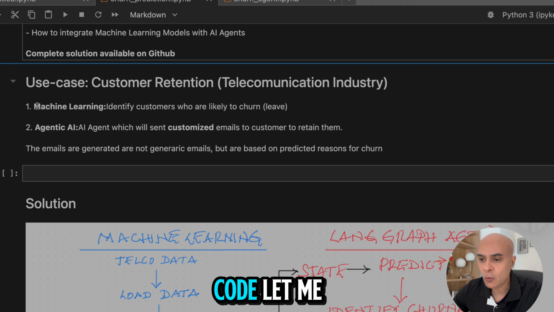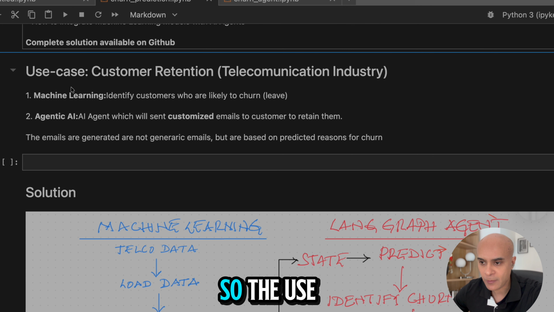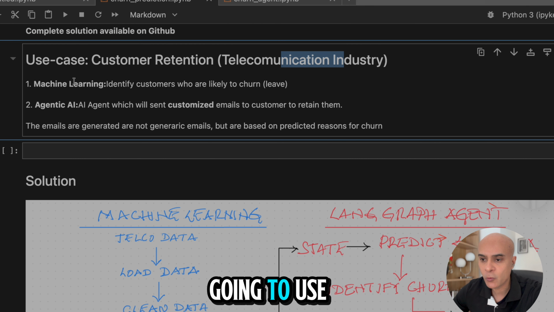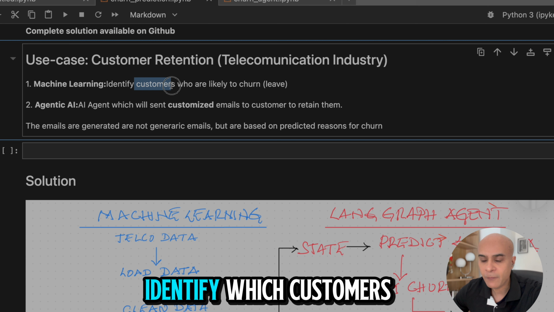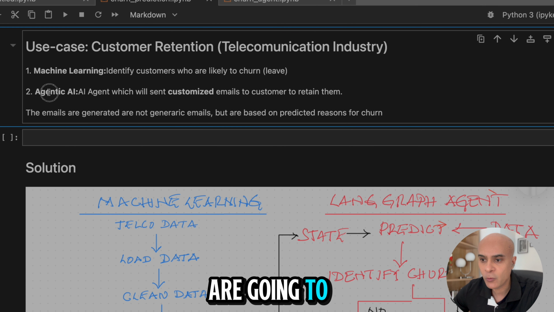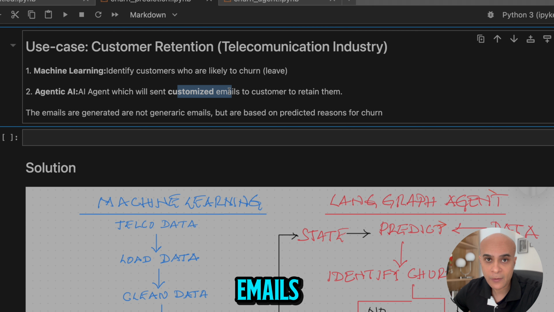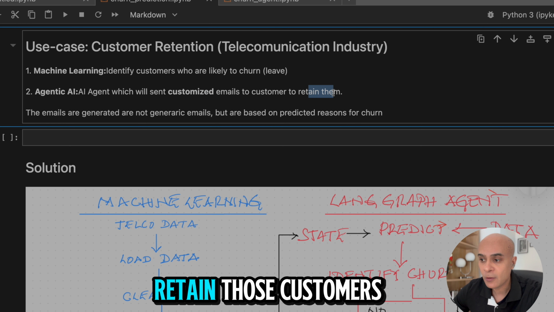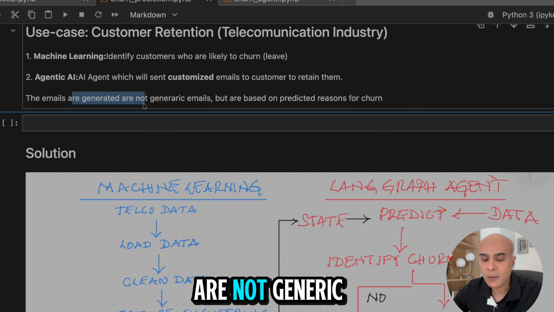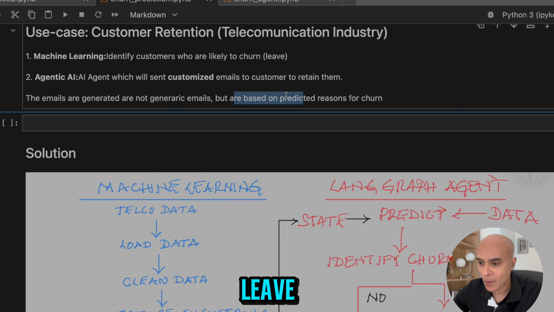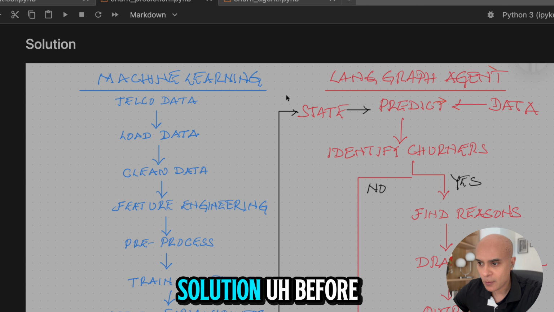Now, before I go into the code, let me first show the use case. So the use case is around customer retention in a telecommunication company. We are going to use machine learning to identify which customers are likely to leave, also called churn prediction. And then we are going to use agentic AI, which is going to send customized emails to all the customers who are predicted to leave, with the objective to retain those customers. These emails are not generic emails, but they take into account the predicted reasons why the customer is going to leave. Now let us look at the solution before we go into the code.